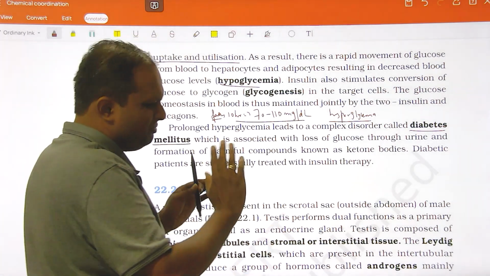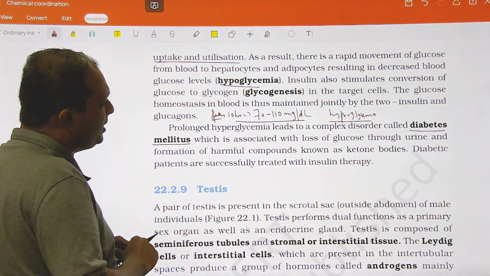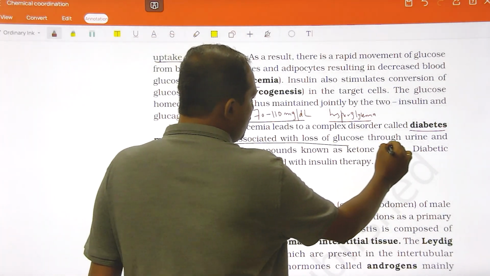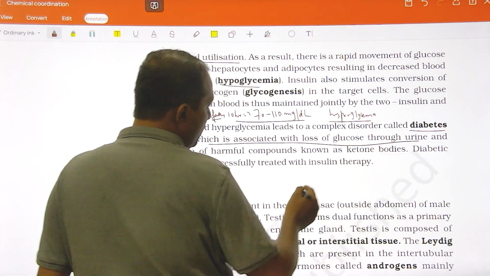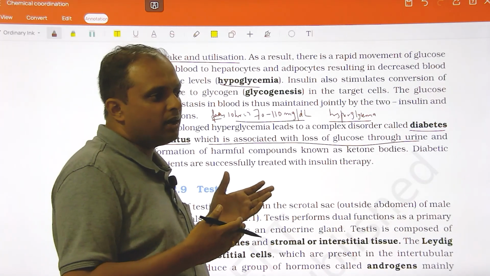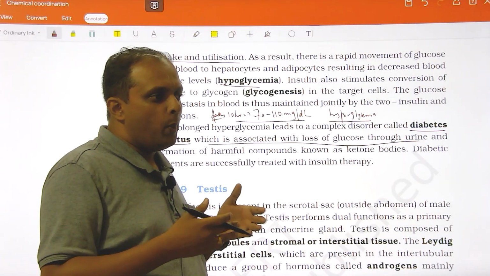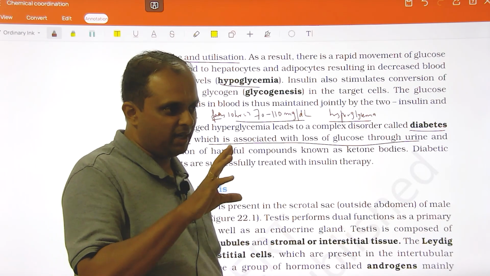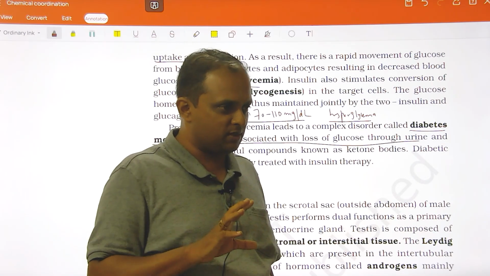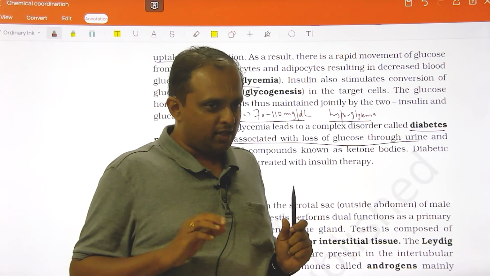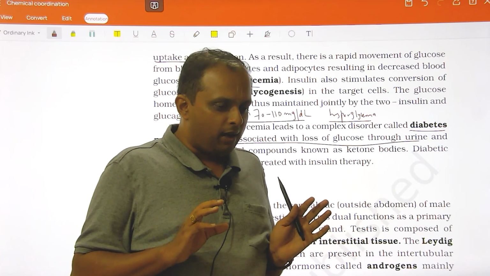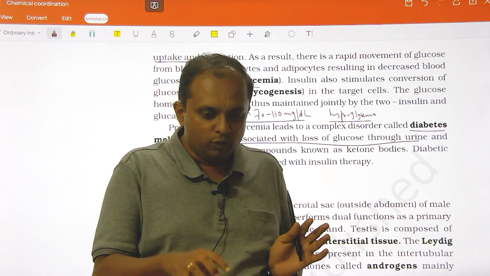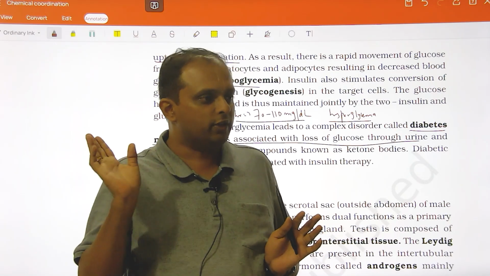கிளியரா இருக்கா? See, just do not go that much into it. So what is associated with loss of glucose? Loss of glucose through urine. You will come across this in excretory physiology. Simply, in 2 minutes: blood has useful substances and useless substances. Say I have a bag with useful and useless things and I am cleaning it. What am I supposed to do? Retain the useful, throw the useless.